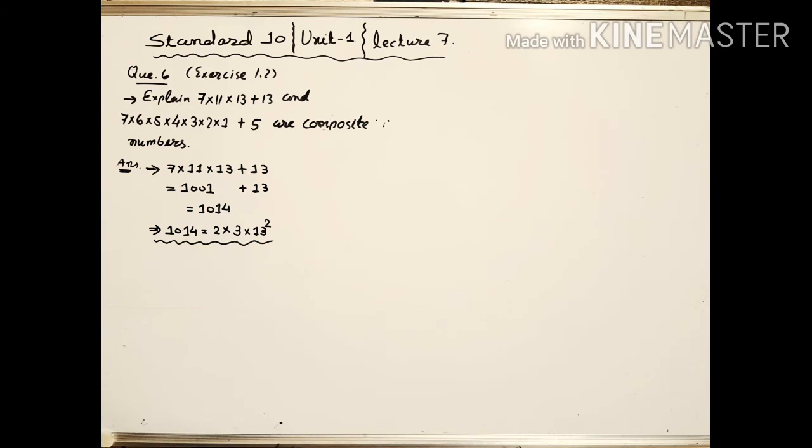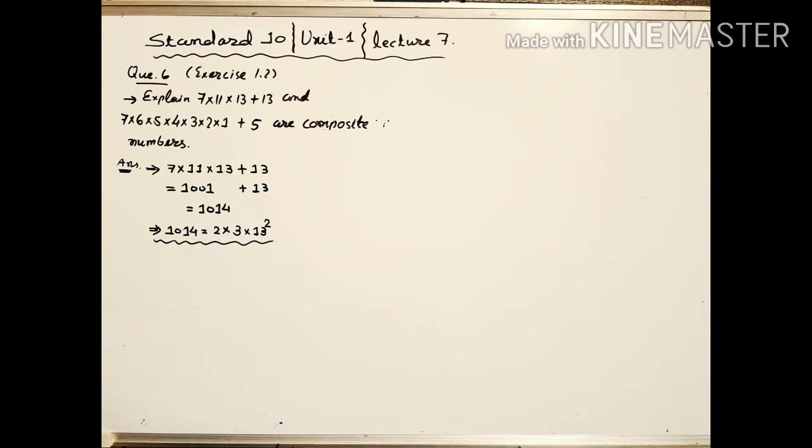Now, if a number is a prime number, then it will not have factors other than 1 and the number itself.